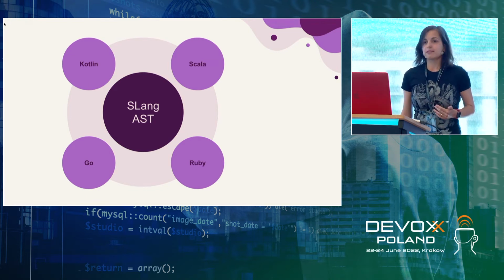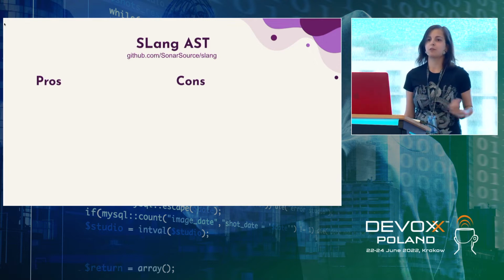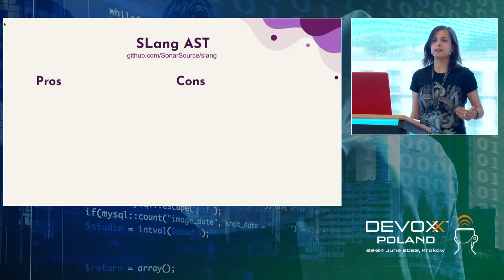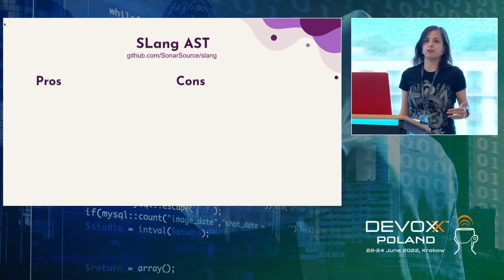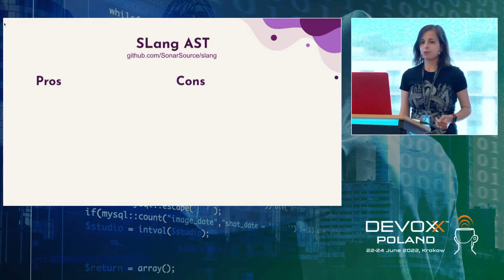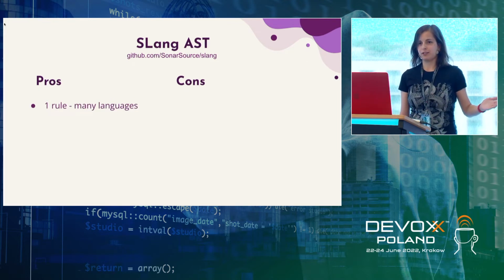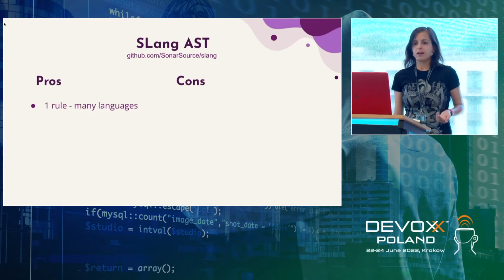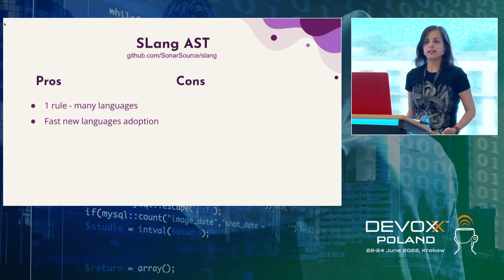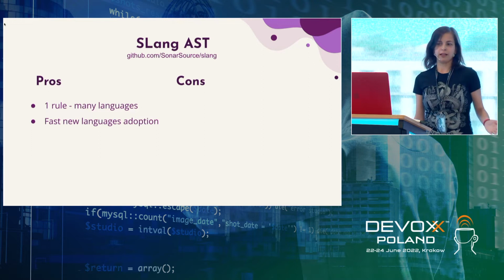And let's look at some pros and cons of such an approach. You can actually see that this is open source. So if you haven't heard about this, you can find this project and look at it, and if you need some basic support for a new language, it's a good way to start. So, pros. First of all, you write one rule, and it's available immediately in many languages, like these 4 languages. Then, if you need a new language, you just need to write a converter to this general AST, and you have all the rules immediately available for your new language.